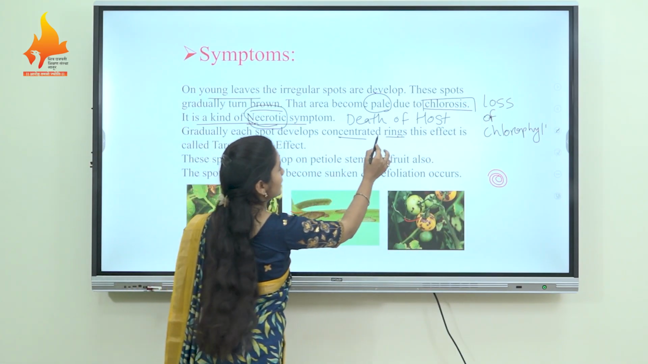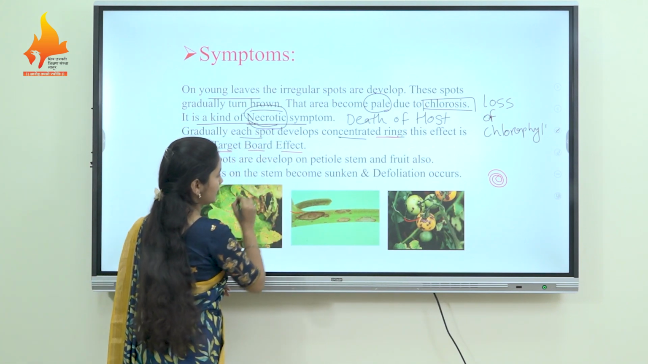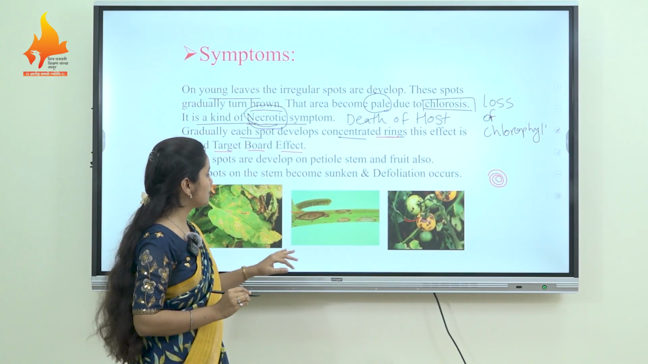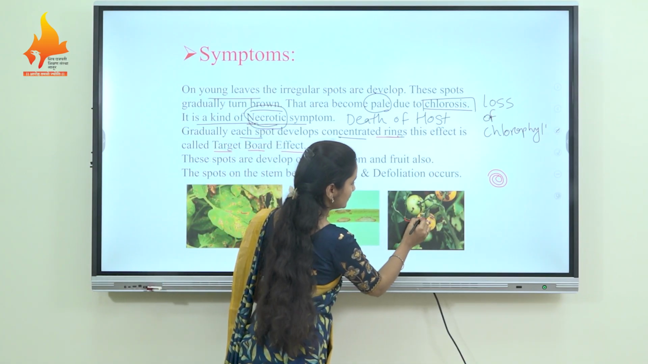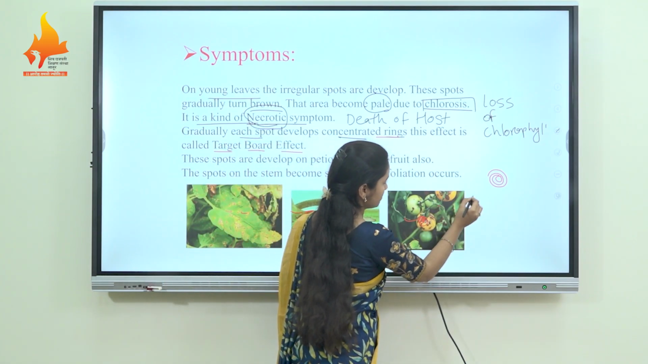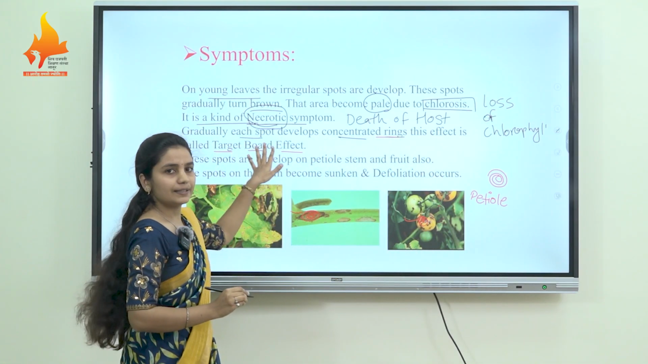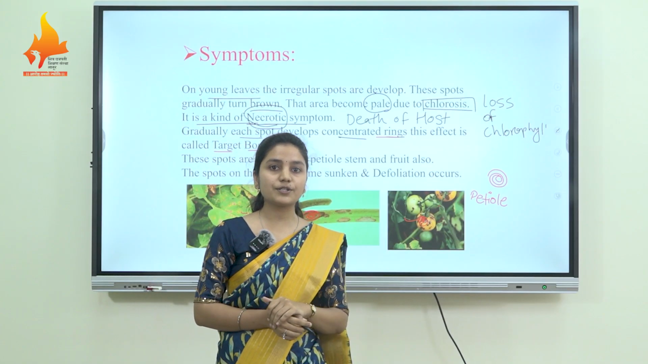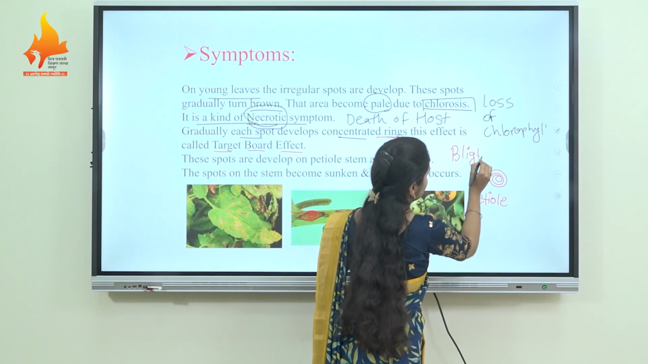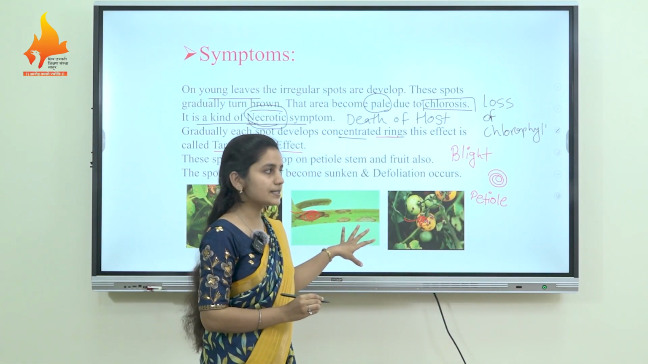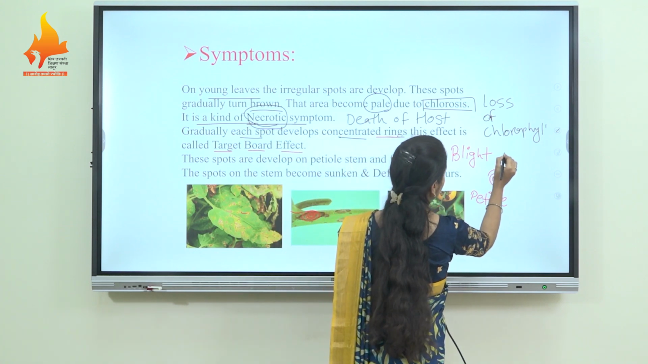Due to these concentric rings, that effect is known as the target board effect. These rings are found on the stem, fruit, as well as petiole. These spots or lesions give a burnt or blighted appearance to the leaves or whole crop. Hence this disease is also known as early blight of tomato.